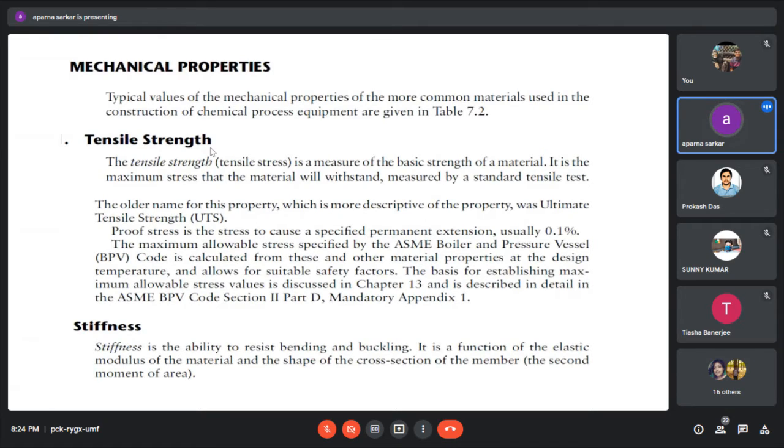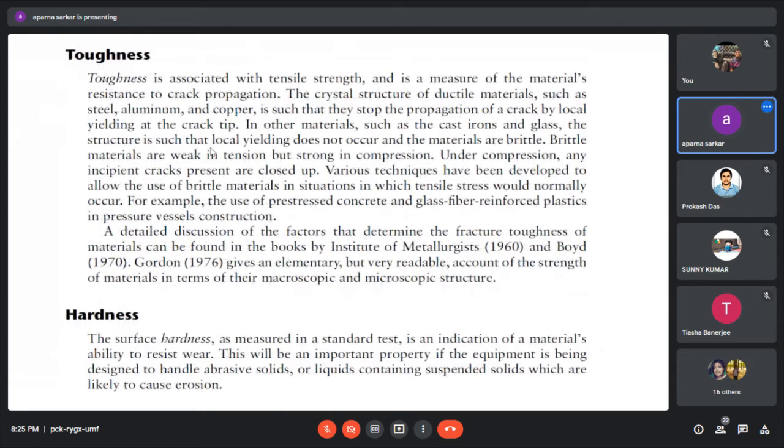Now stiffness. Stiffness is the ability to resist bending and buckling. It is a function of the elastic modulus of the material and the shape of its cross section. Next is toughness. Toughness is associated with tensile strength, and it is a measure of the material's resistance to crack propagation. Then hardness, that is surface hardness, measured in a standard test.